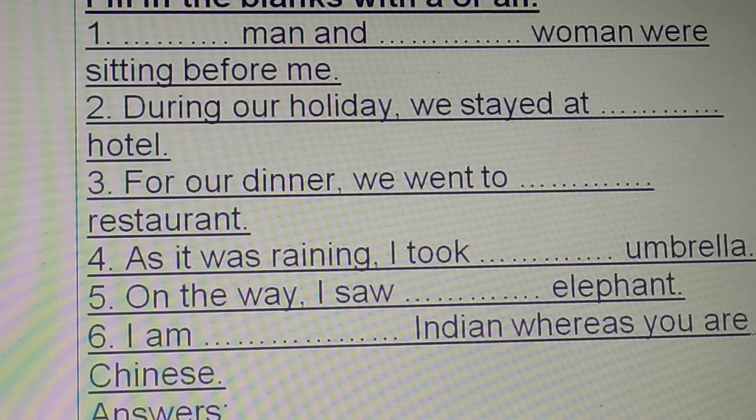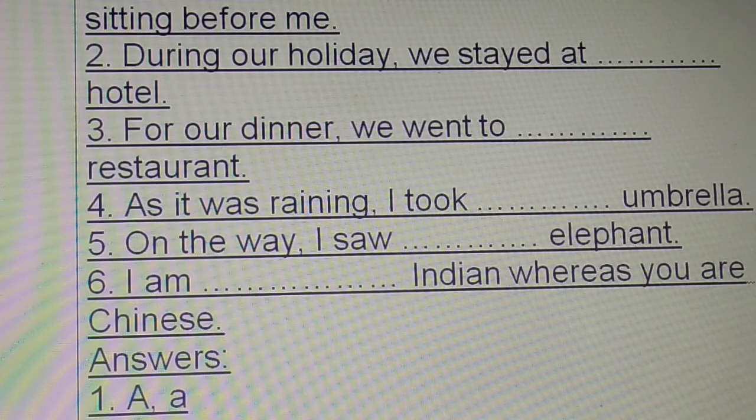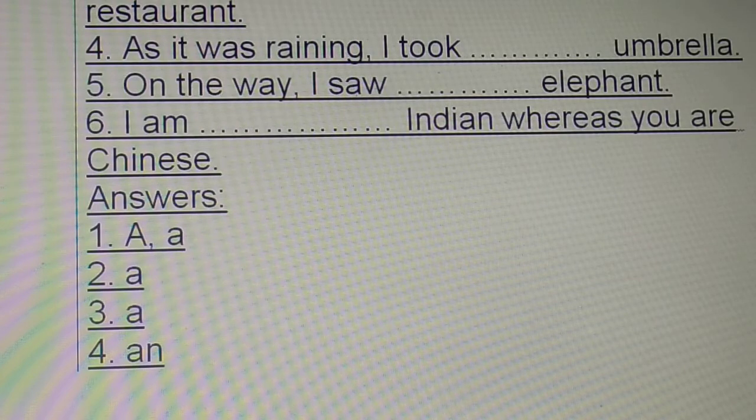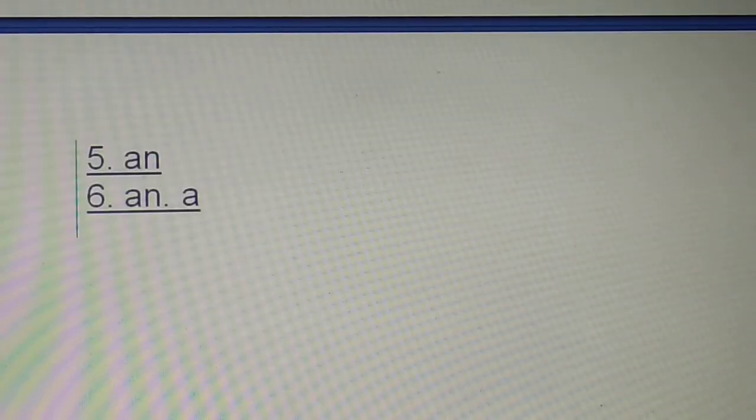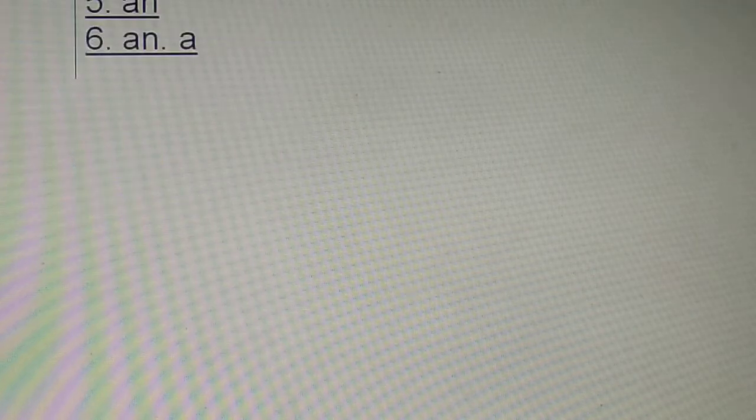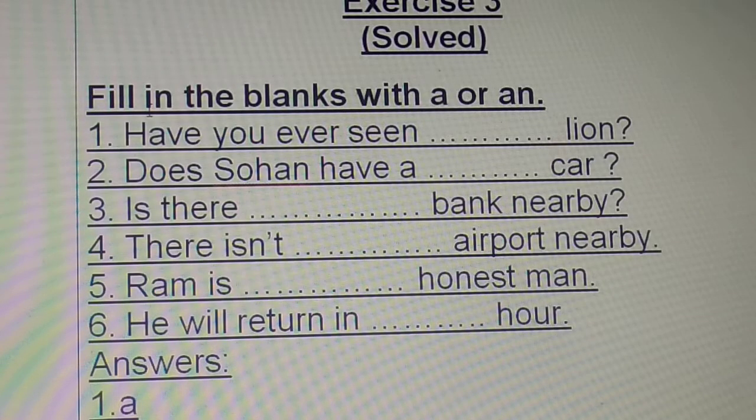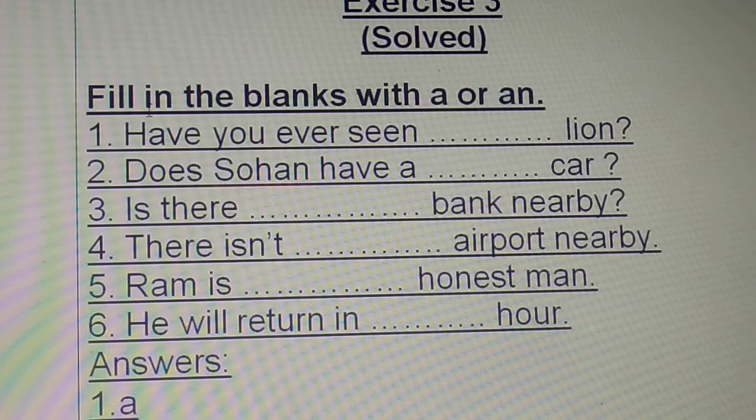Okay. Now it's time for answers. Check that you got them all right. So, here are the answers. Check whether you got them all correct. I'm sure you must have got all the answers correct. Yes, children? Look at these questions, children. Read the questions. Have you ever seen a lion? A or an? Does Sohan have a car? Is there a bank nearby?